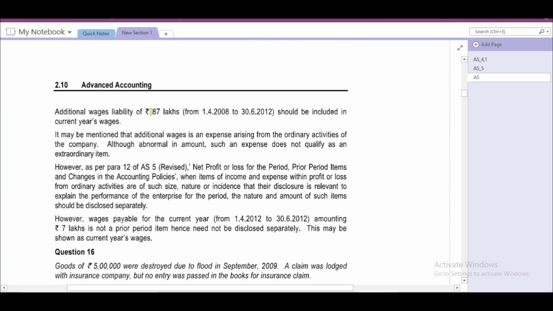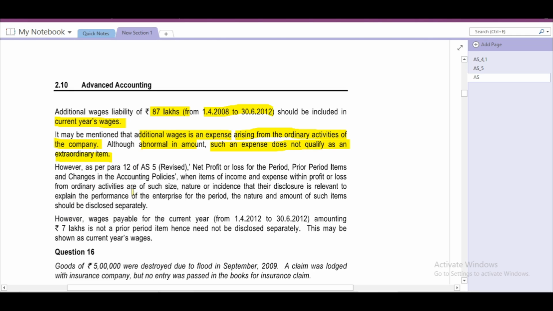Additional wages liability of 87 lakhs from 1/4/2008 to 30/6/2012 should be included in current year wages. It may be mentioned that additional wages is an expense arising from ordinary activities of the company. Yes, it is a regular activity of the business. Although abnormal in amount, such an expense does not qualify as an extraordinary item.